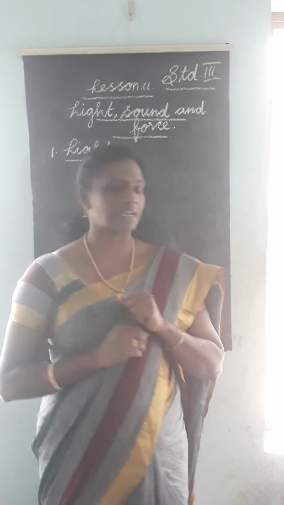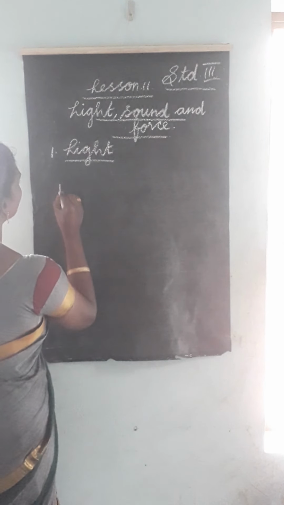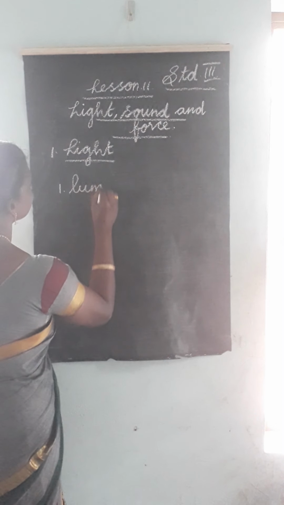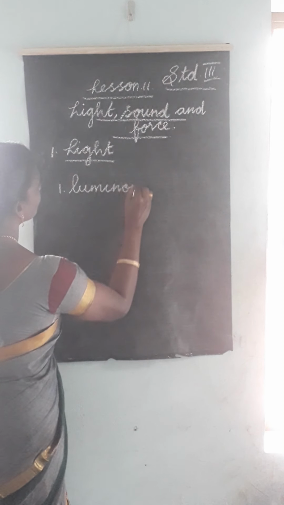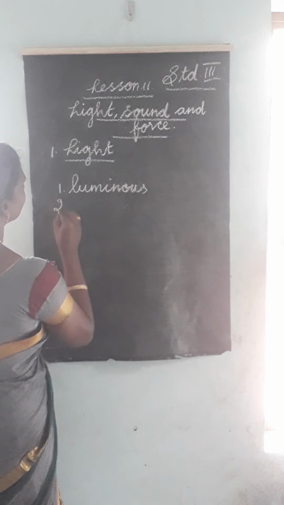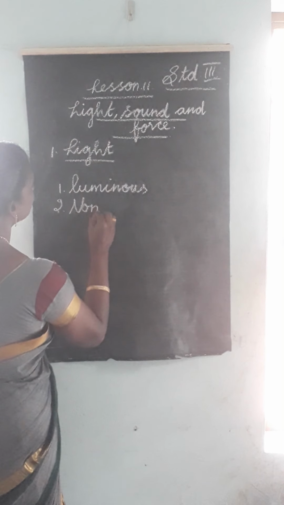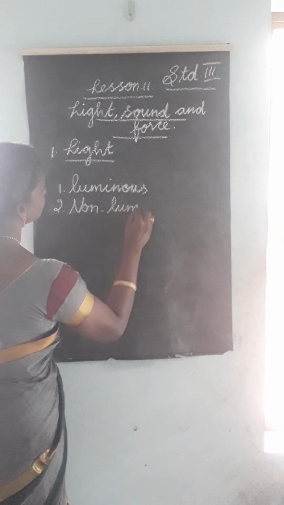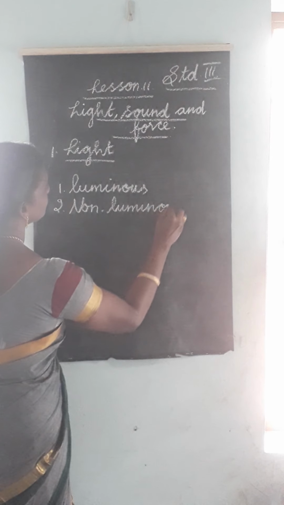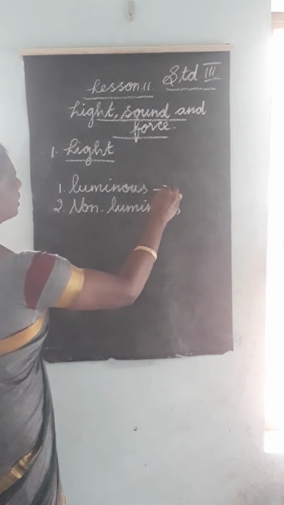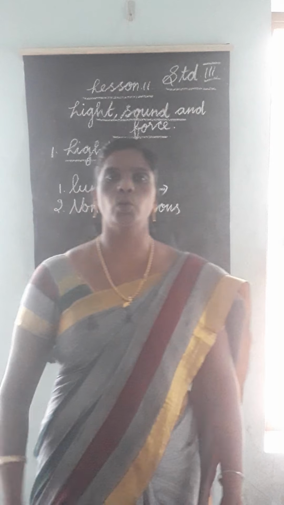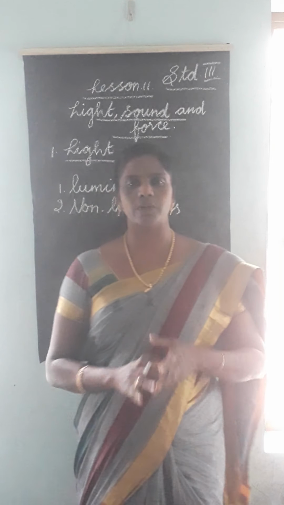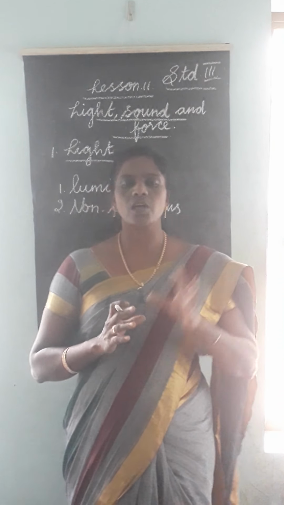There are two types of it: luminous and non-luminous. The first one, luminous. What is luminous? Luminous means object.